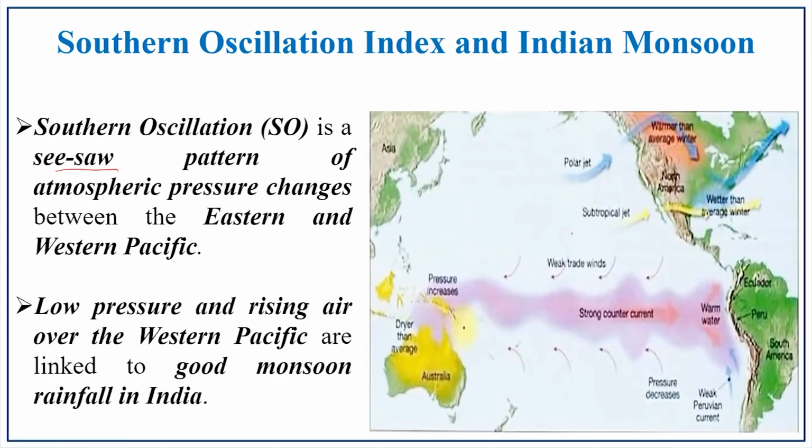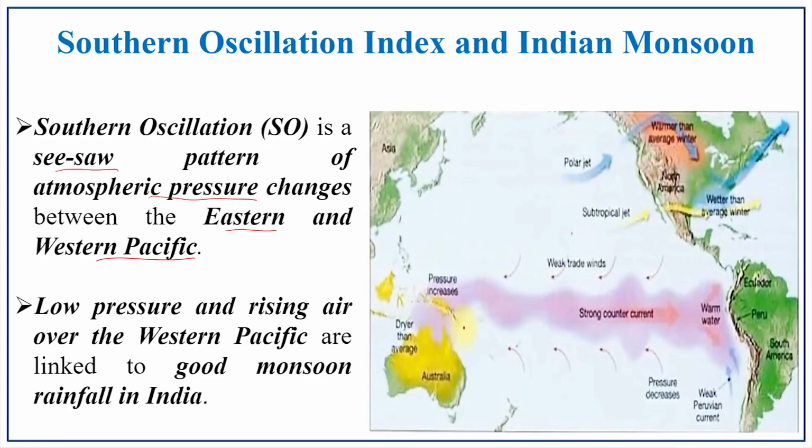Southern Oscillation Index and Indian monsoon. This SO pattern is a seesaw pattern. There is a relationship between atmospheric changes as well as the eastern and western Pacific. Warm temperature is associated with what? The temperature is high, the pressure will be low. If it is a cold, cool temperature, then the pressure will be high. So, there will be a seesaw pattern in SO, that is the Southern Oscillation.